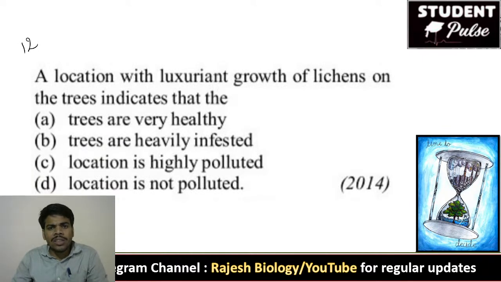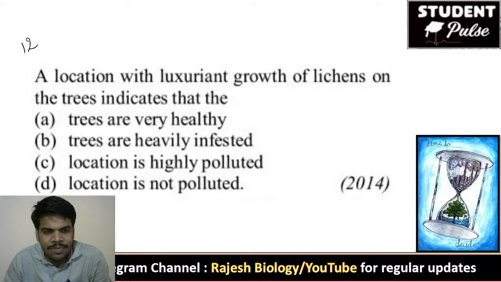12th question. A location with luxuriant growth of lichens on the trees indicates that in that location, all trees are covered by lichens.